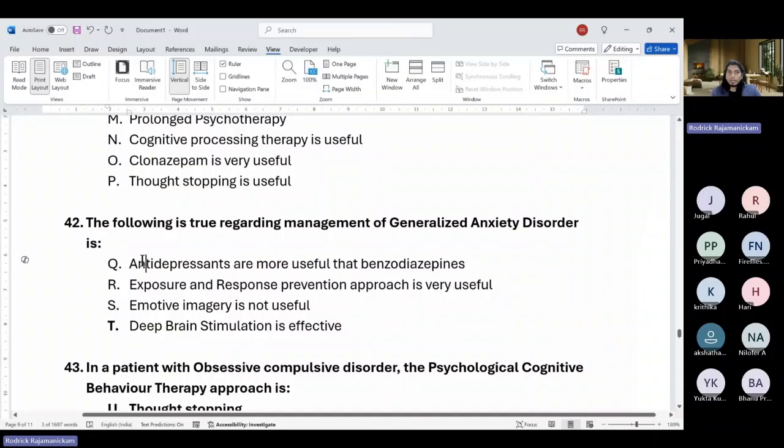So it is most likely a sort of rumination happening there. Antidepressants can be helpful here, more than benzodiazepines, because even if they are calmer, they can still keep worrying. Worrying is the most predominant symptom here, which is very similar to rumination in depression. Anyway, it's Q, so we'll mark that and move on.